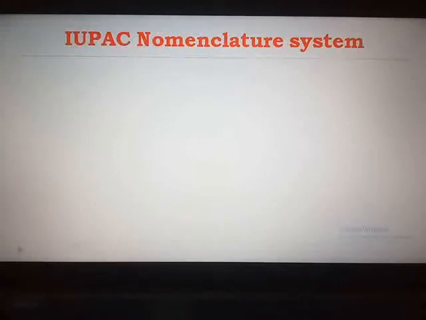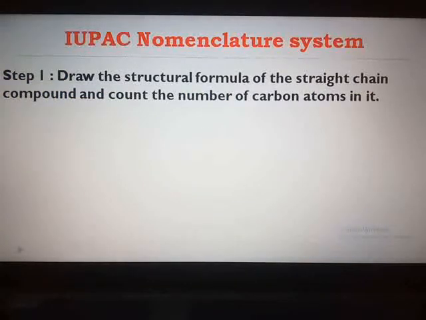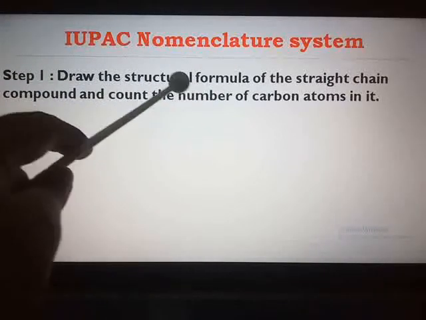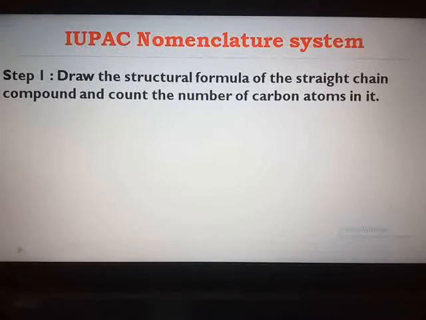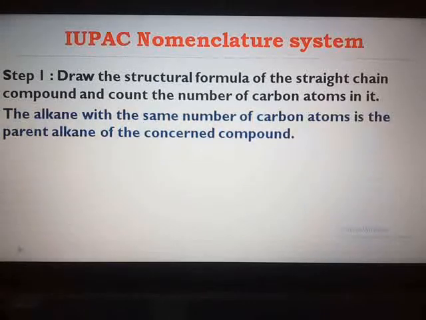Now let us see the different steps which have to be followed while naming any carbon compound. The first step is to draw the structural formula of the straight chain compound and count the number of carbon atoms in it. It is very important. The alkane with the same number of carbon atoms is the parent alkane. Suppose you have one carbon atom, then you know it is methane.